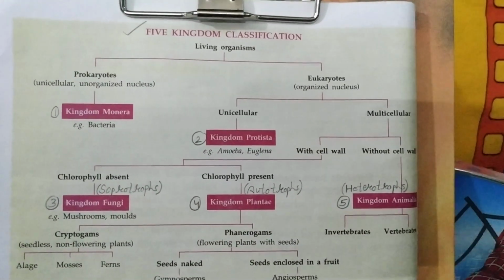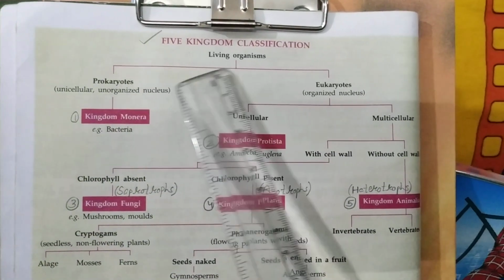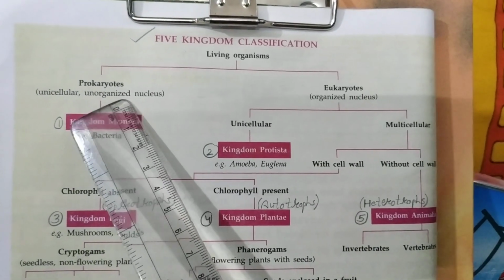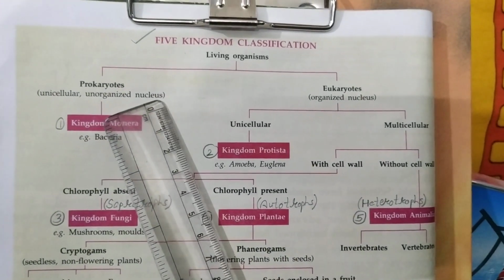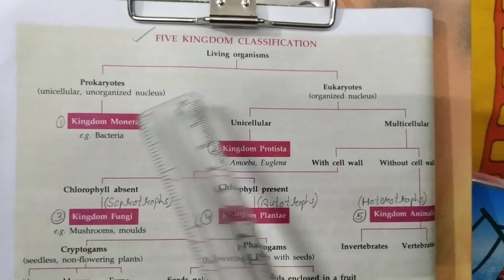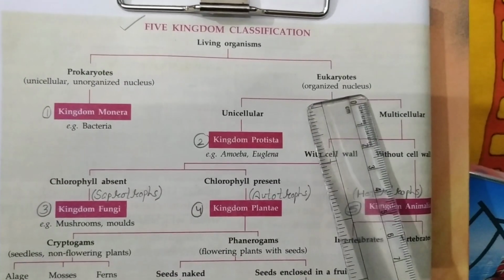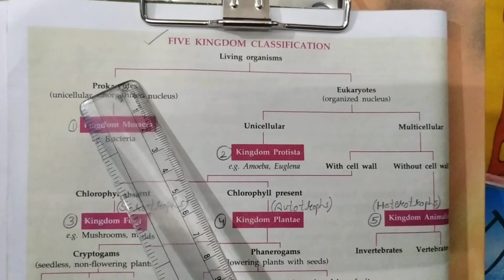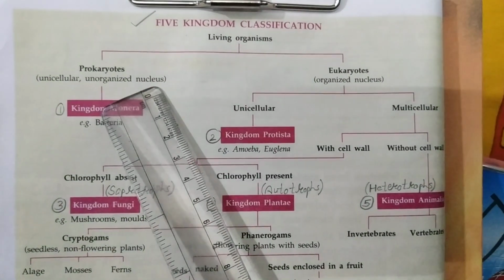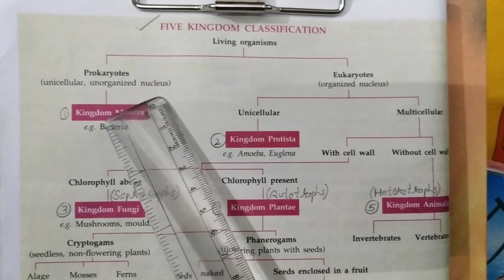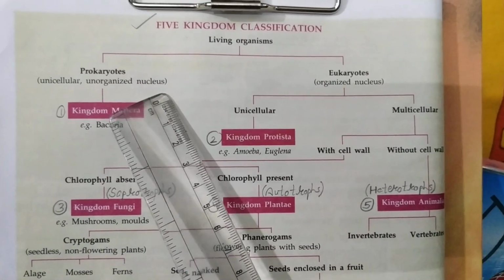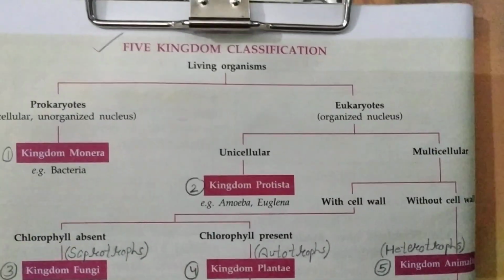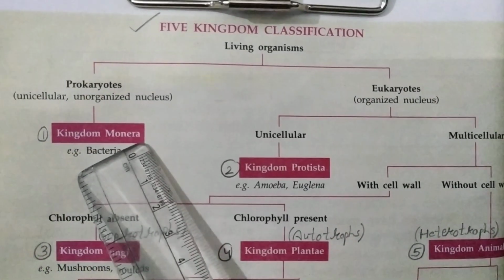Let us recap. First of all, living organisms are of two types: prokaryotes and eukaryotes. Prokaryote means unorganized nucleus without nuclear membrane. Eukaryotes have an organized nucleus with proper nuclear membrane. In prokaryotes, the nucleus is known as nucleoid. So first, kingdom Monera.